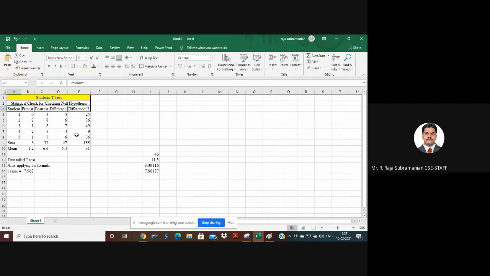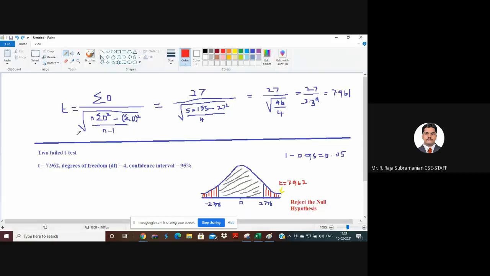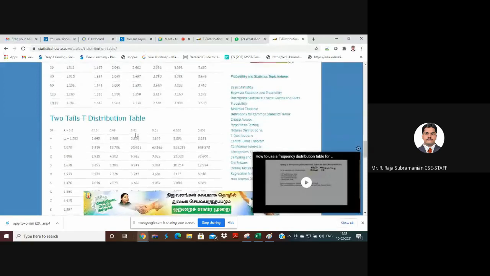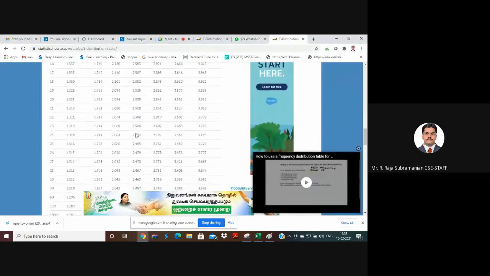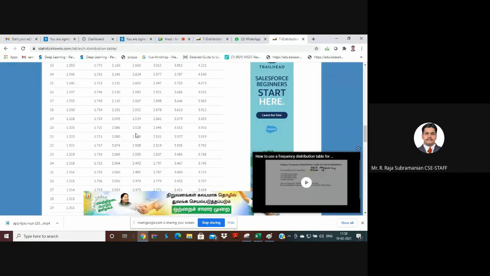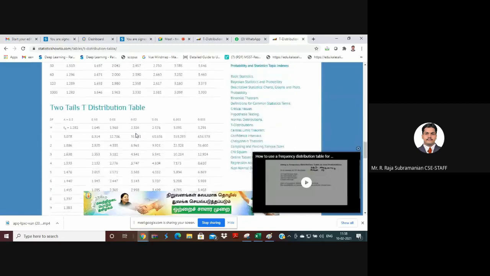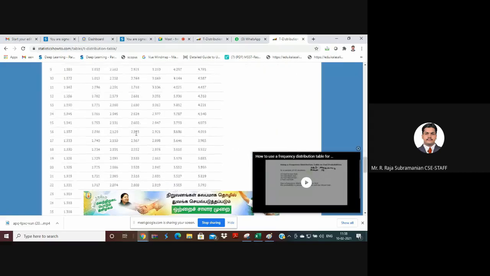There are many other tests for doing this. The F-test is available, the chi-square test is available; many things are available based on the sample sets. For the F-test we have the F table, and for chi-square we have chi-square tables. These tables are predefined by statisticians, and based on their recordings they have built these tables, and based on these tables only we need to work. The best sample size is 20, so the best degrees of freedom is 20. Try to remember that the best degrees of freedom is 20, right?